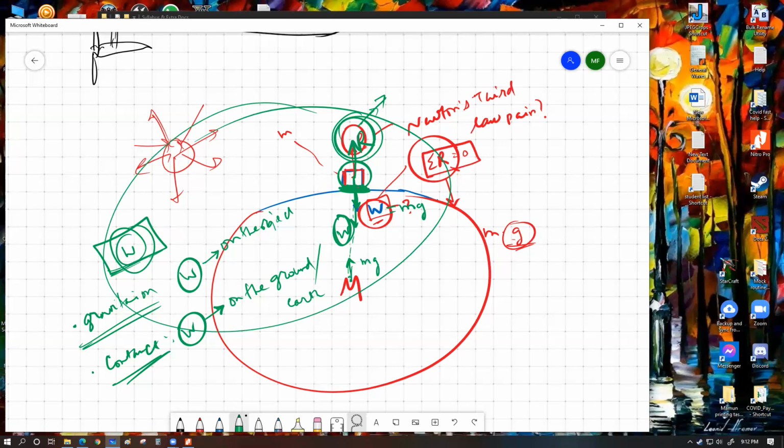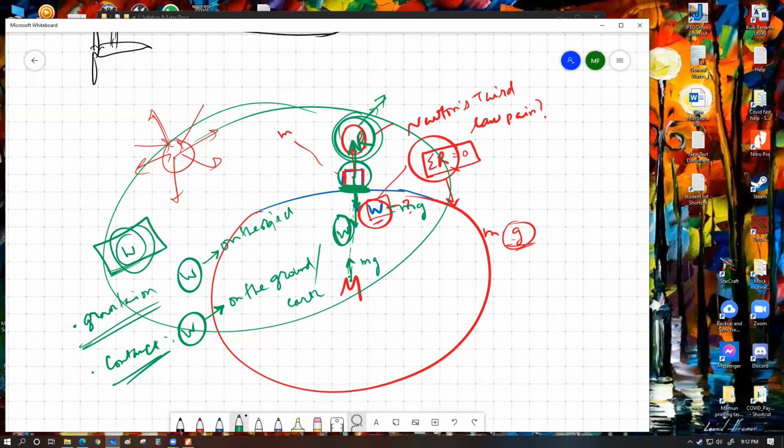If yes, good. Then you try to judge whether these two forces are of the same type, or in other words, are they coming from the same physical phenomenon? Are they both contact forces? Are they both friction forces? Are they both gravitational forces? Are they both electrostatic attraction or repulsion forces? You have to ask yourself that question. If you can fulfill all of these things, then you can say these two forces are Newton's third law pair.